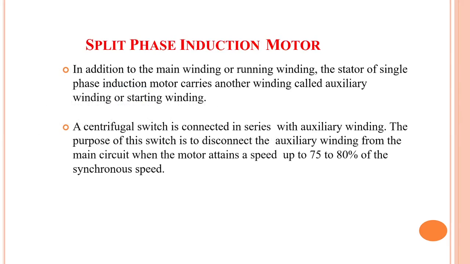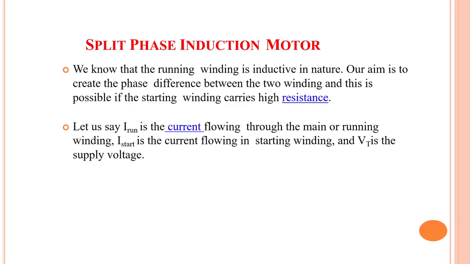Now let us start with our first type of induction motor, split phase induction motor. In addition to the main winding or running winding, the stator of a single phase induction motor will carry another winding called the auxiliary winding or starting winding. A centrifugal switch is connected in series with the auxiliary winding. The purpose of this switch is to disconnect the auxiliary winding from the main circuit when the motor attains a speed of up to 75 to 80% of the synchronous speed.